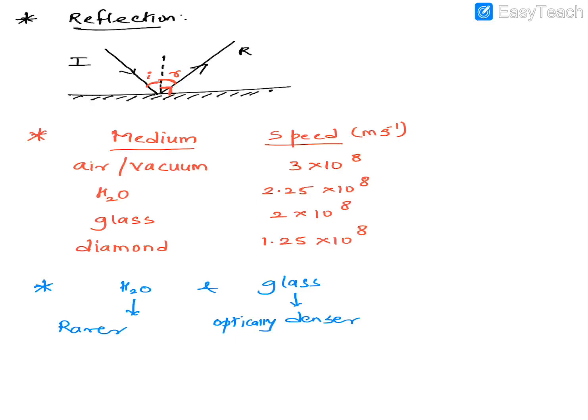Now what do you mean by the word optically? Optically means we are not talking about the physical density. We consider this density on the basis of the speed of light in the medium. If the light is traveling slower, then we say it is a denser material, and if the light is traveling relatively faster, then we say it's a rarer medium. I hope it is clear what you mean by denser and rarer medium. Once again, these are all optical densities. Henceforth, we may not use the words optical density, but by default we are always talking about optical density in those cases.